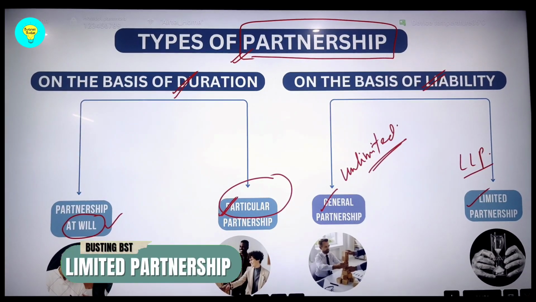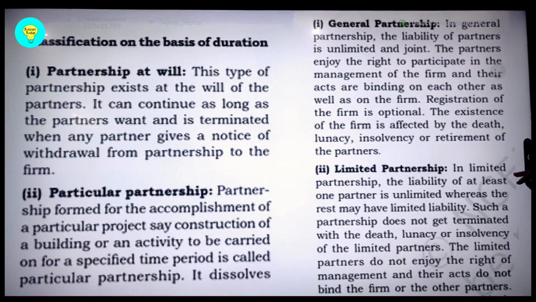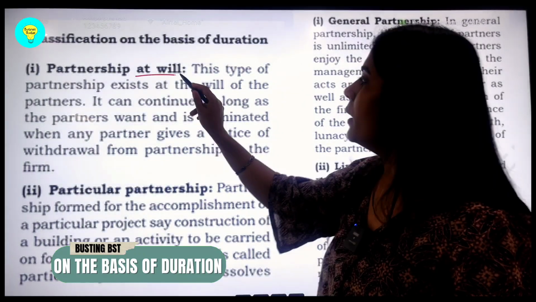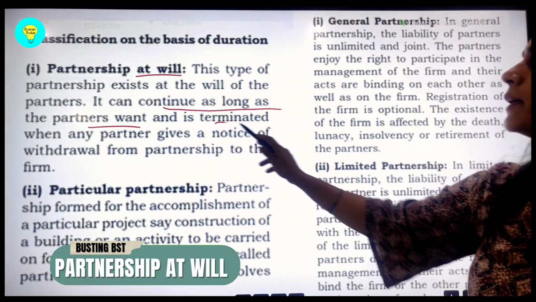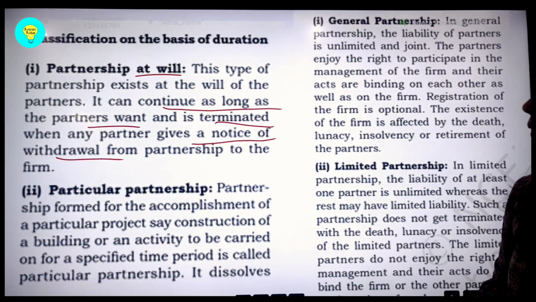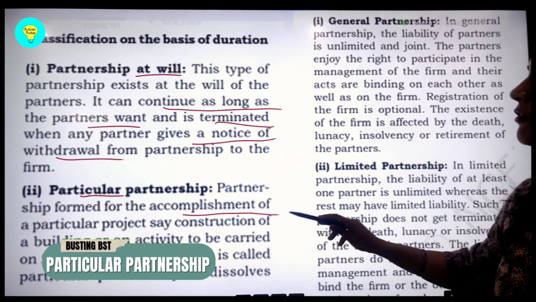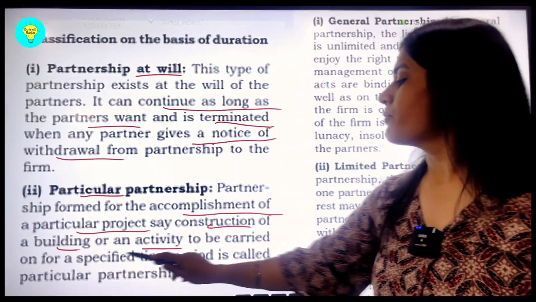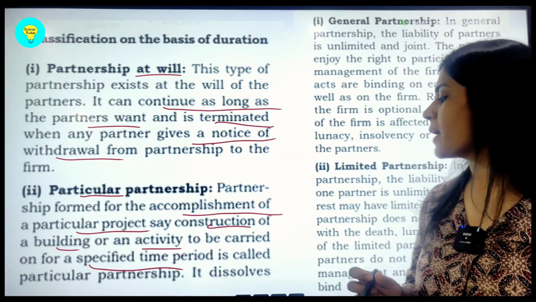So let us see again from NCERT. Now see students, NCERT classification on the basis of duration first. So at will means it can continue as long as the partners want it, and it gets terminated as and when they give notice for withdrawal from the particular firm partnership. Then we have another, particular partnership. Here particular means till the accomplishment of a particular project, like say construction of a building or maybe an activity specified in the deed.